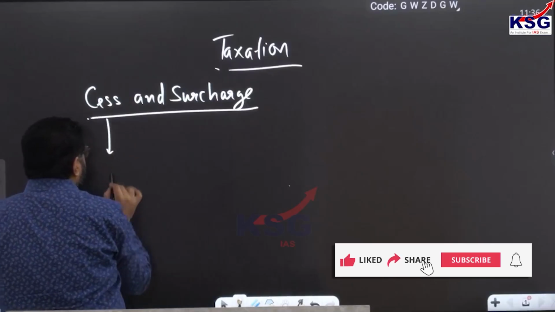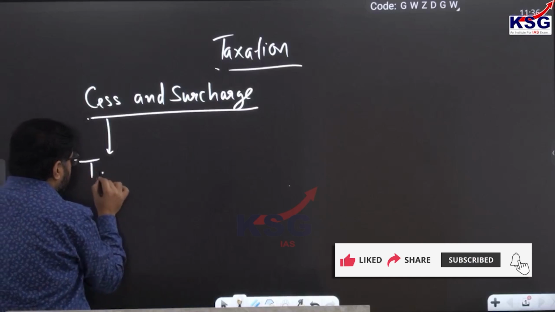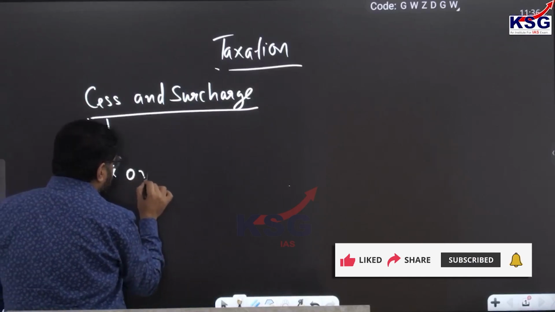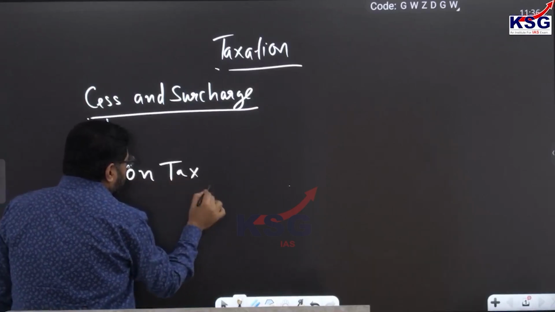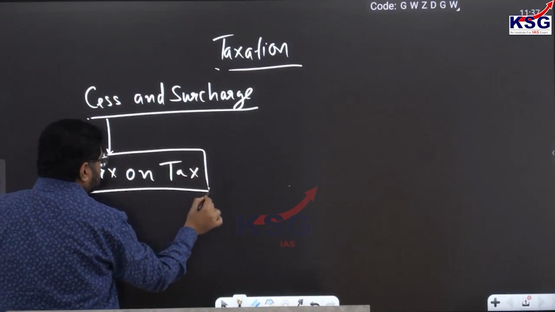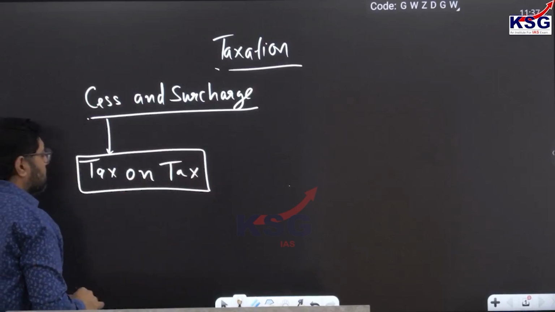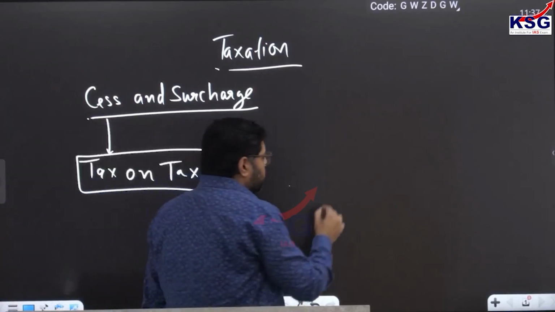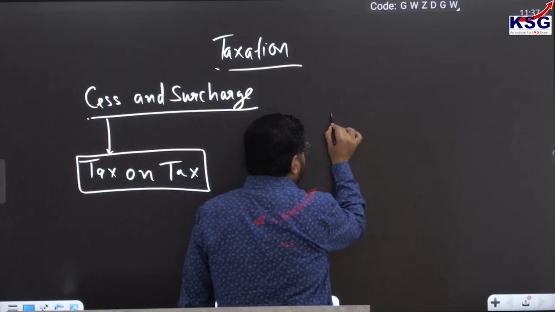Now both cess and surcharge are regarded as tax on tax. Okay, tax on tax. Now what is this tax on tax? For example, just giving you one example.